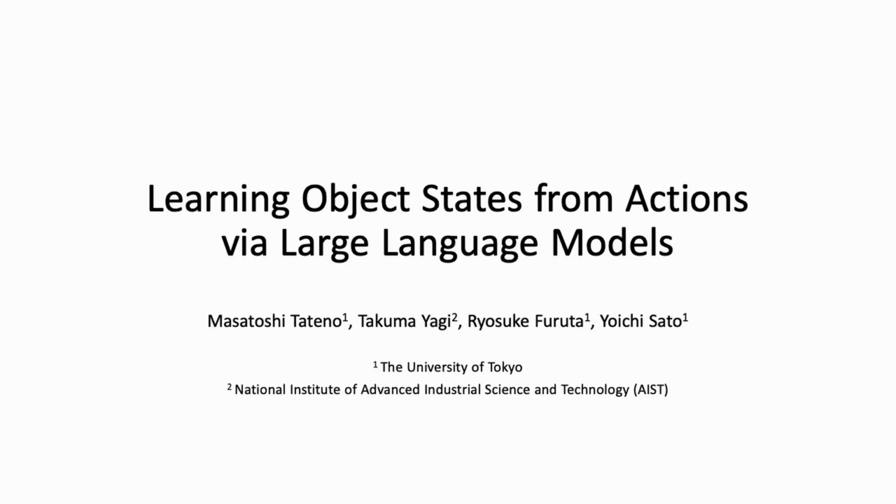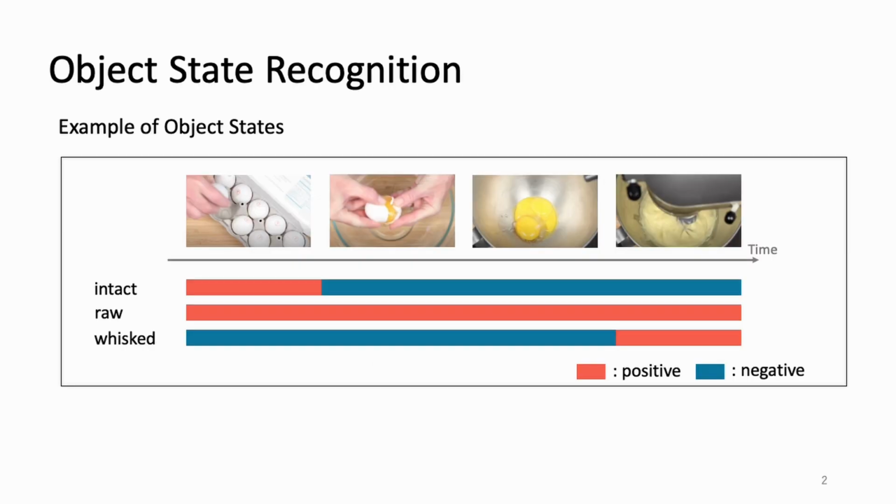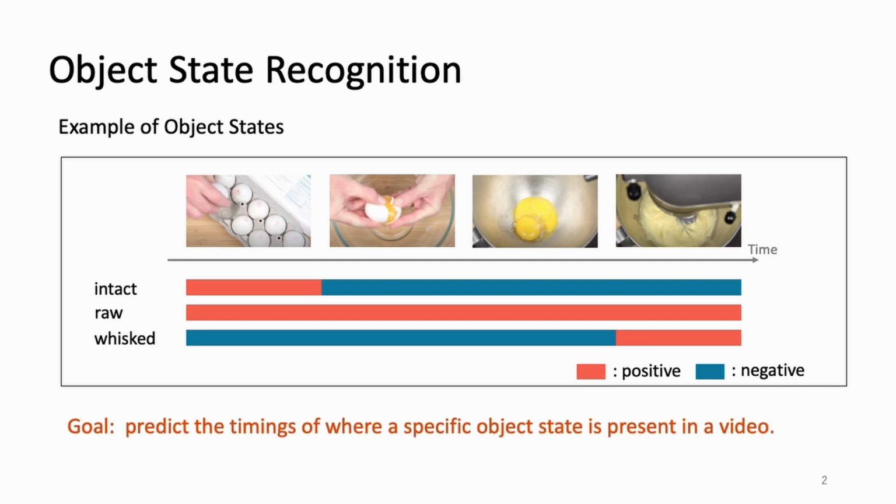We present learning object states from actions via large language models. In this study, our goal is to achieve object state recognition by predicting the timings of where a specific object state is present in a video. We set this problem as a frame-wise multi-label classification task.